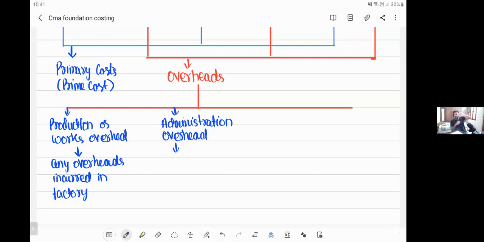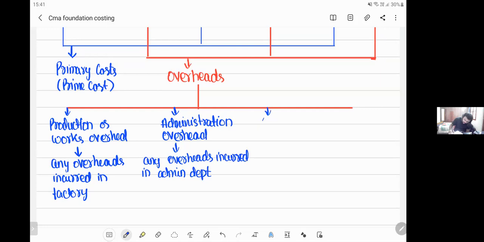The stationery used by the administration department is administration overhead. So any expenses or overheads you incur in the admin department are called administration overhead. Director salary, director fees, CEO fees, auditor fees, all these are administration overheads. Don't worry, when we write the cost sheet, we will write all these things. Any overheads incurred in the admin department are called administration overheads.